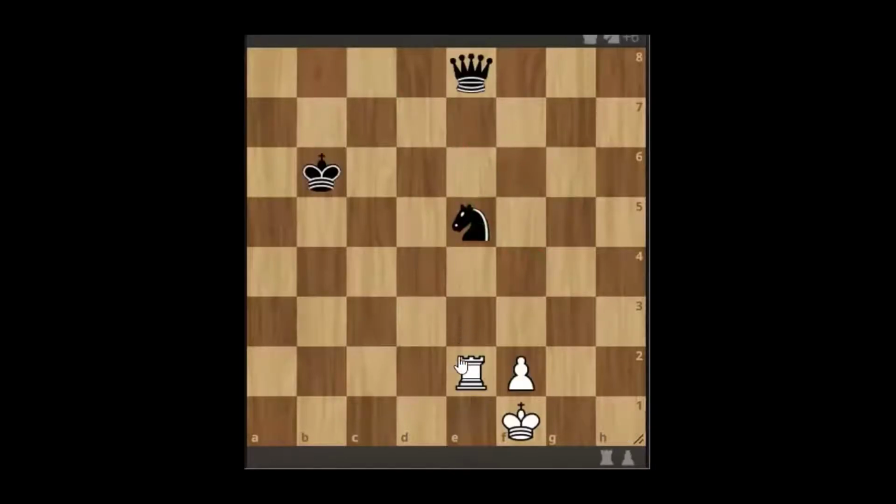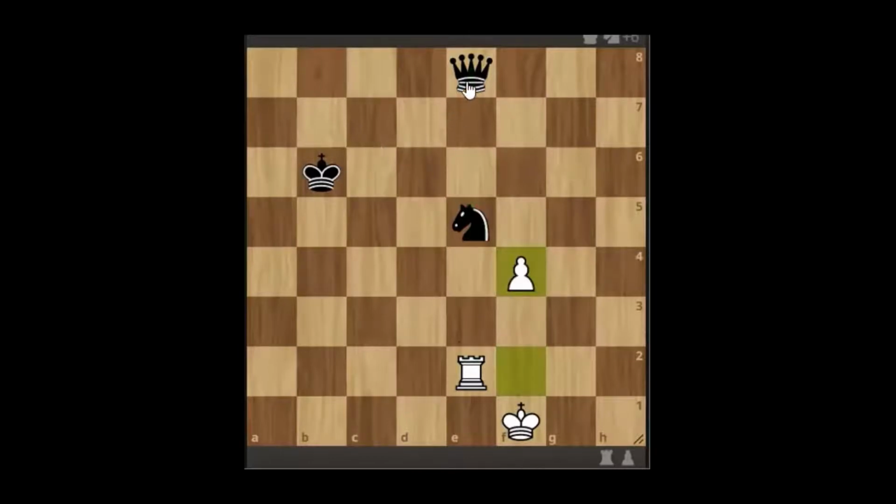But here we cannot capture the knight directly because if we try to capture it, then the queen captures the rook. So we go down. So what we do instead is we attack this knight using another piece like this.